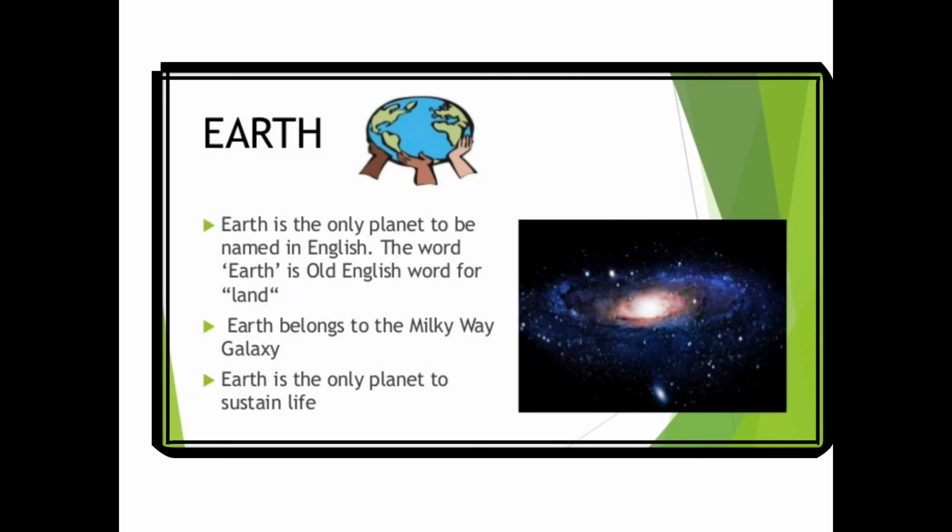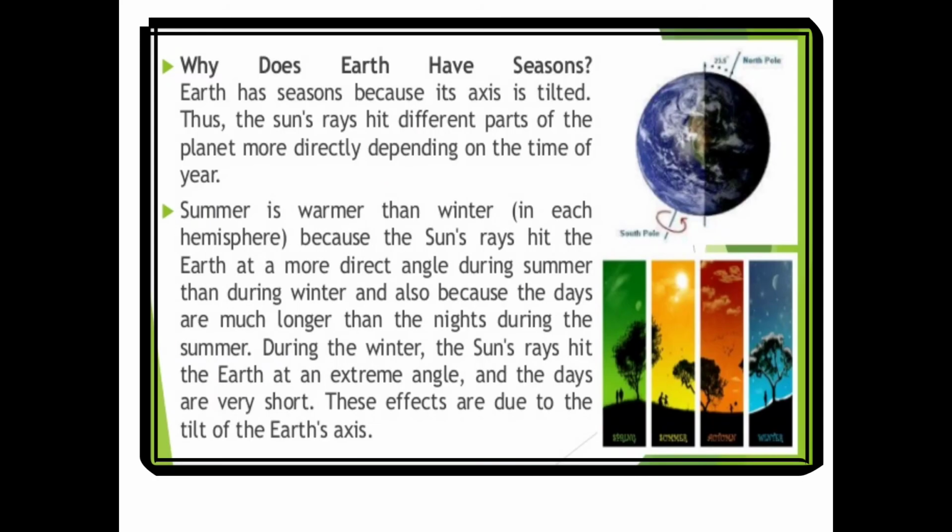Earth is the only planet to be named in English. The word Earth is an Old English word for land. Earth belongs to the Milky Way galaxy. Earth is the only planet to sustain life. Why does Earth have seasons? Earth has seasons because its axis is tilted, thus the Sun's rays hit different parts of the planet more directly depending on the time of the year.